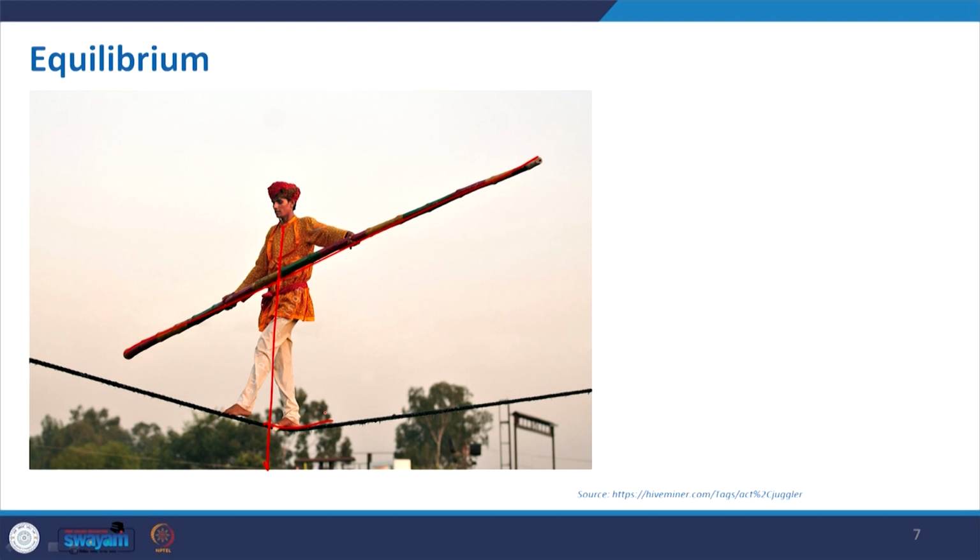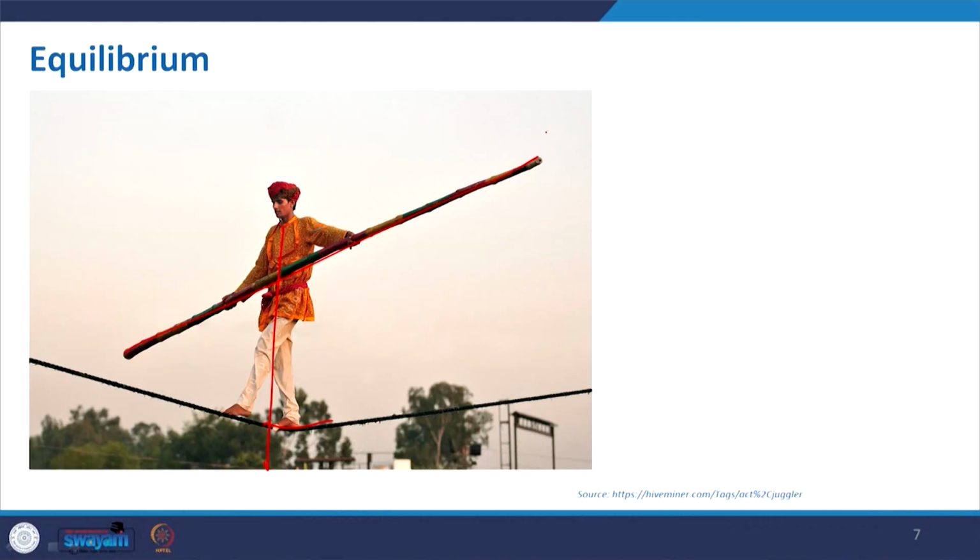So, it is in an equilibrium condition. Though it will sway, and this is really challenging, it needs expertise and practice over the years, but we really can see in this picture how they are balancing with this.